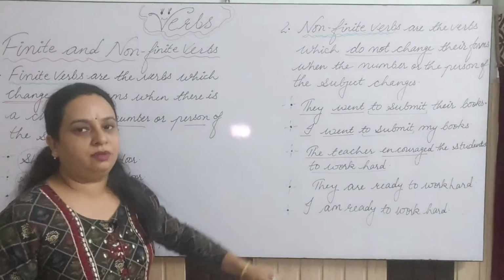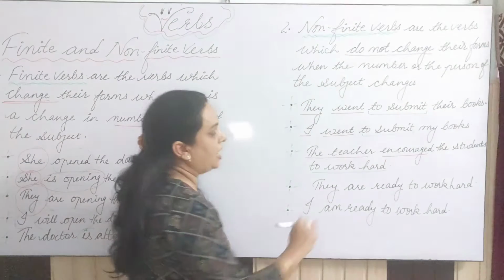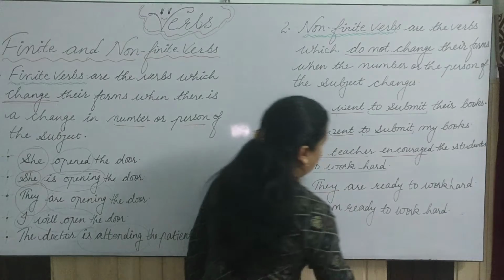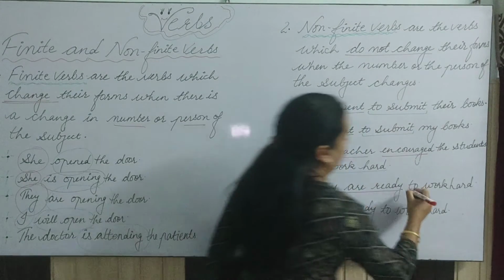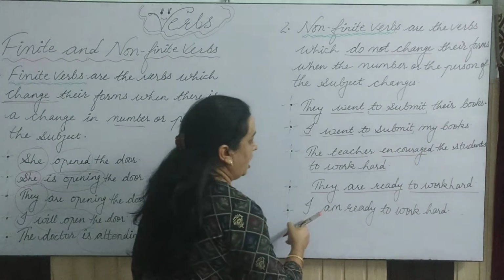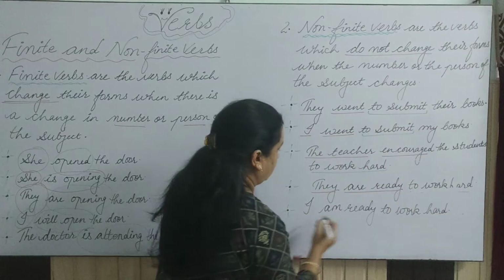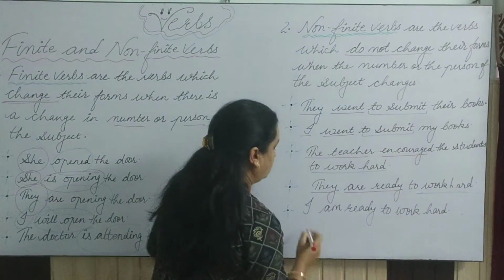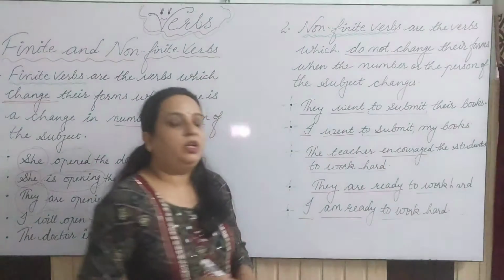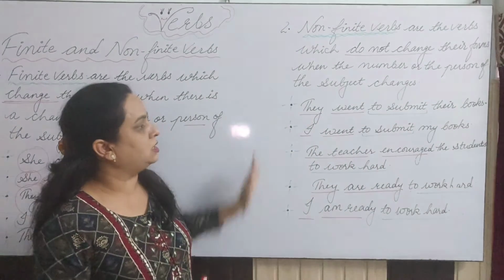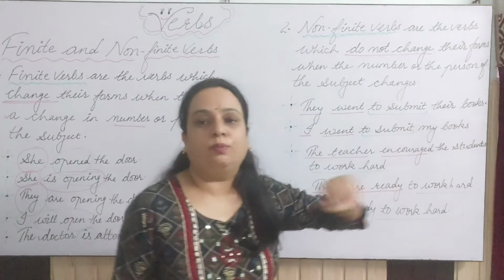Now we will get the difference between what is finite and what is non-finite. Next is "They are ready to work hard." They is the subject, are ready is the helping verb and main verb, and then to work hard. "I am ready to work hard." Here I is the subject, am ready, and then to work hard. So what you have noticed in all the sentences, dear students, is that they went to submit their books.